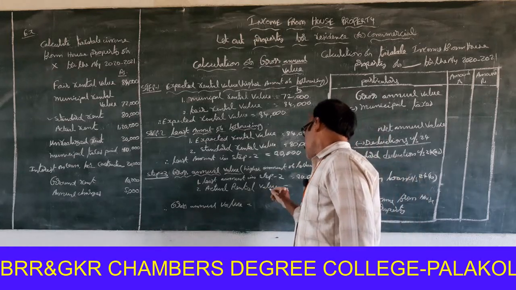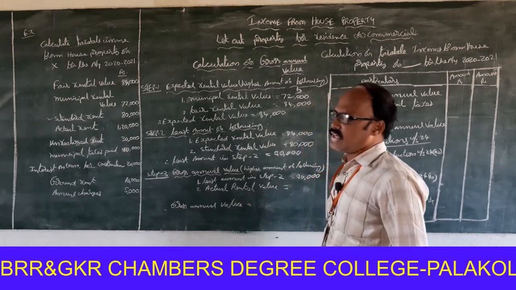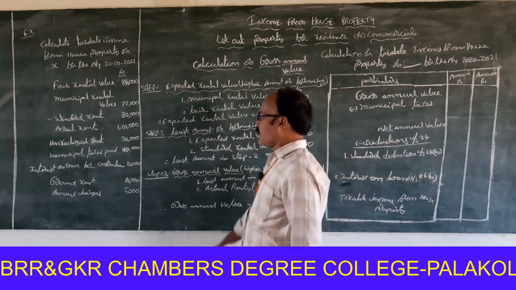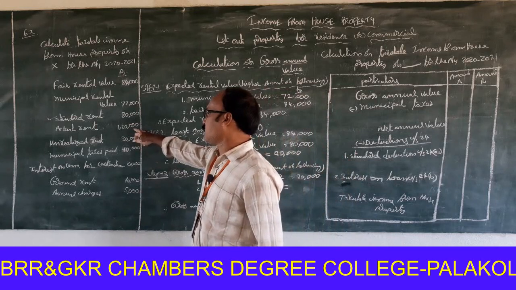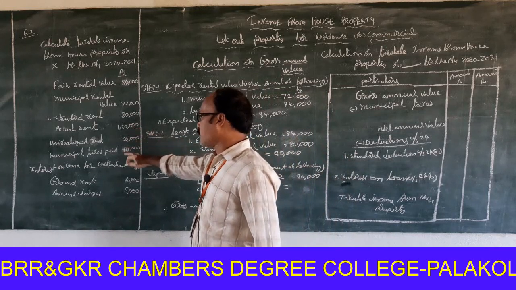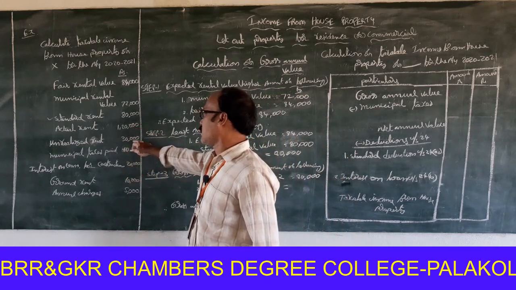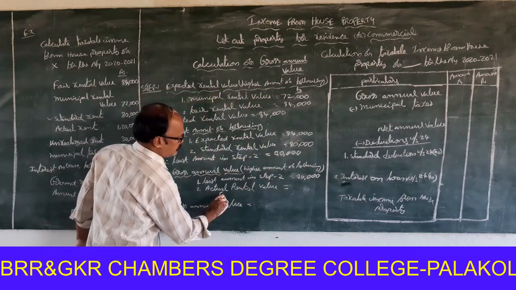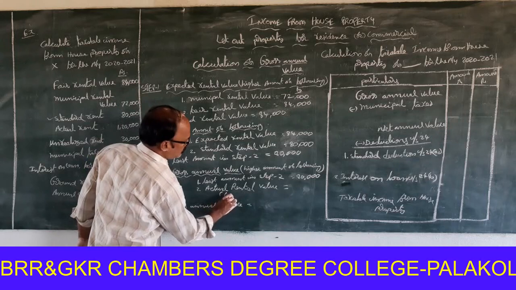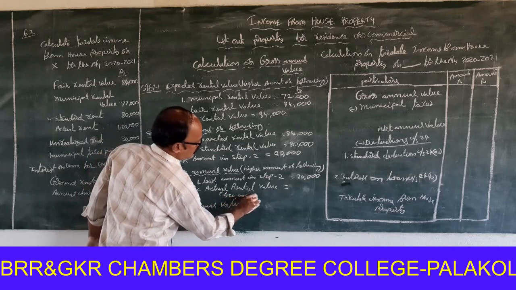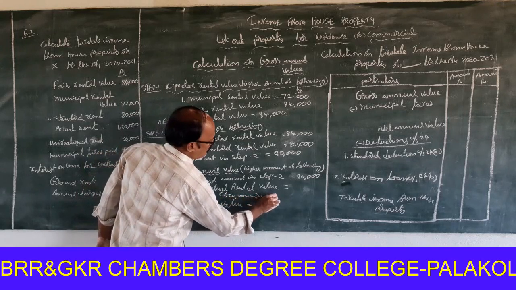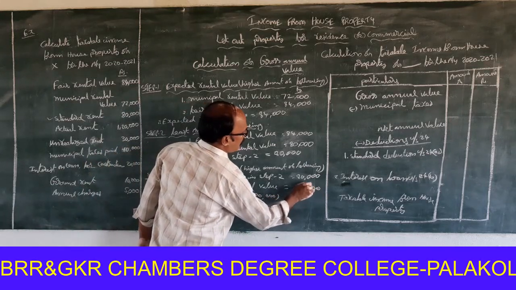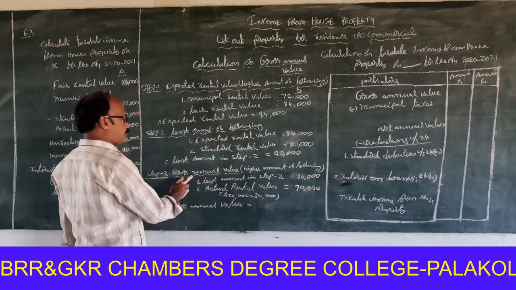Okay, next, second point, actual rental value. Look at that. Actual rental value is 1,20,000, but unrealized rent is there, 30,000. 1,20,000 minus 30,000 is 90,000. 90,000 rupees, the higher amount in step 3.